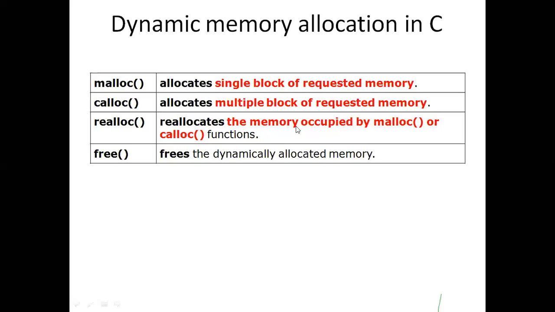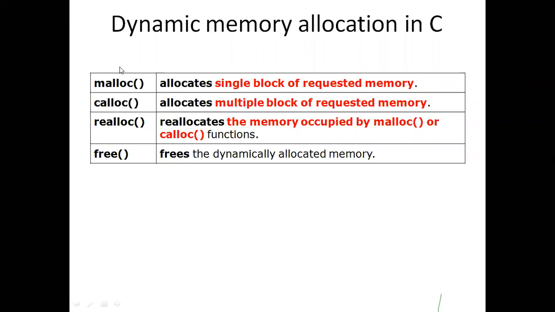Reallocates the memory occupied by the malloc and calloc functions. For reallocation purposes, we are going to use realloc. And to free up the memory, the function we are going to use is free.